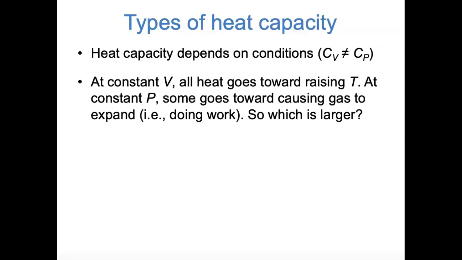The reason for that is at constant volume, all the heat that goes into a substance goes toward increasing its internal energy. It goes toward raising the temperature. But under constant pressure conditions, when heat is transferred to a system, some of the heat goes toward causing the system to expand, especially if that system is a gas. And only the remaining amount of heat goes toward raising the temperature of the system. So before we do any math, I'll ask the question, which of those two heat capacities, constant volume heat capacity or constant pressure heat capacity, do you think is larger? I'll give you a few seconds to think about it.